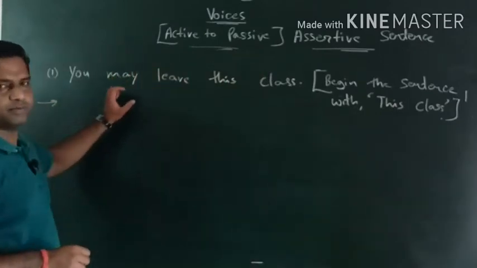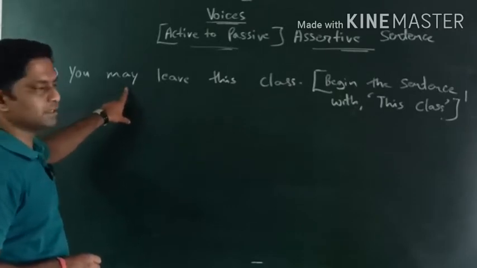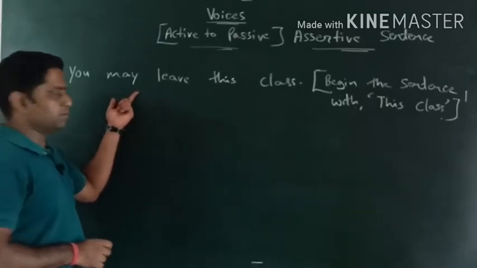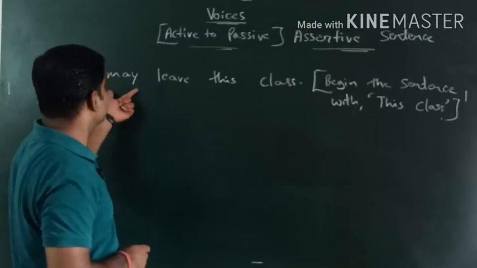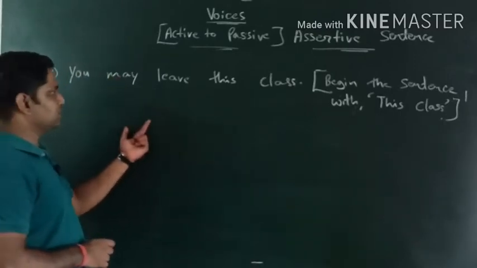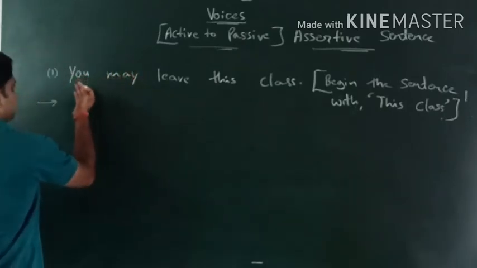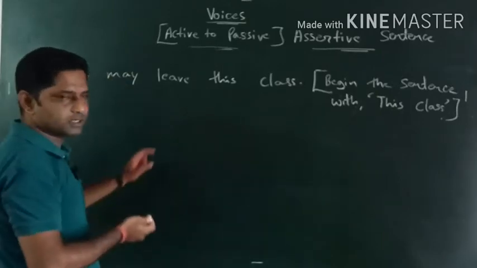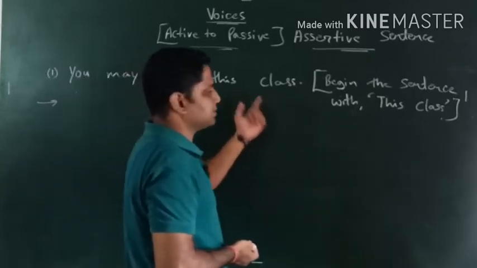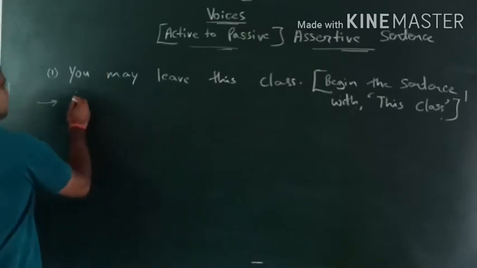Now here one thing we got: we didn't get the helping verb. हमें यहाँ पर helping verb नहीं मिला है, हमें यहाँ पर modal auxiliary verb मिला है. We got a modal auxiliary verb, may. Whenever we get a modal auxiliary verb, we write the same modal auxiliary verb plus be plus v3. Okay, so we have a subject, you is the subject, may is a modal auxiliary verb, leave is an action verb, and this class is the object. Okay, so we have every material, so let's deal with that.